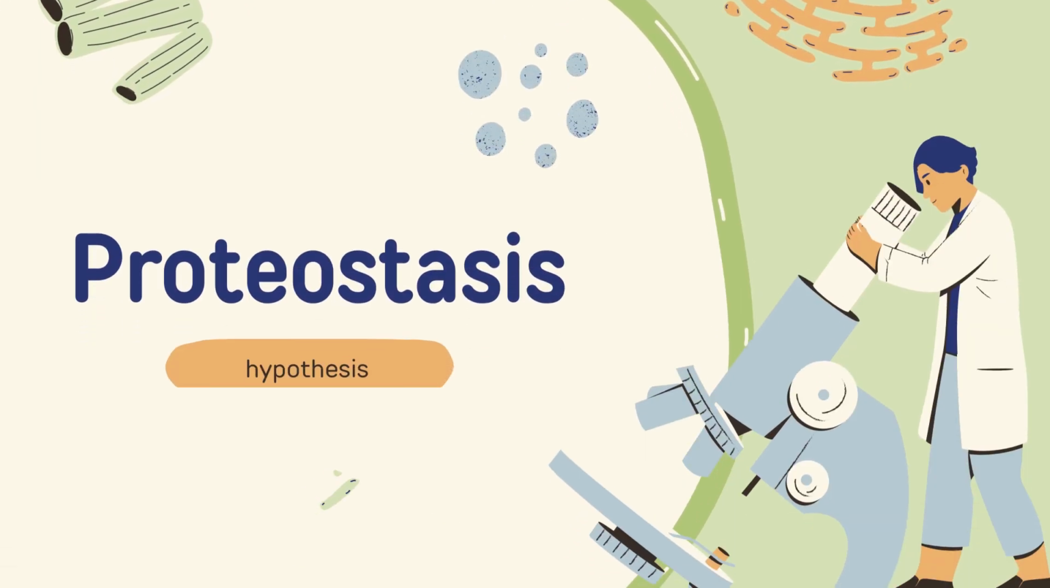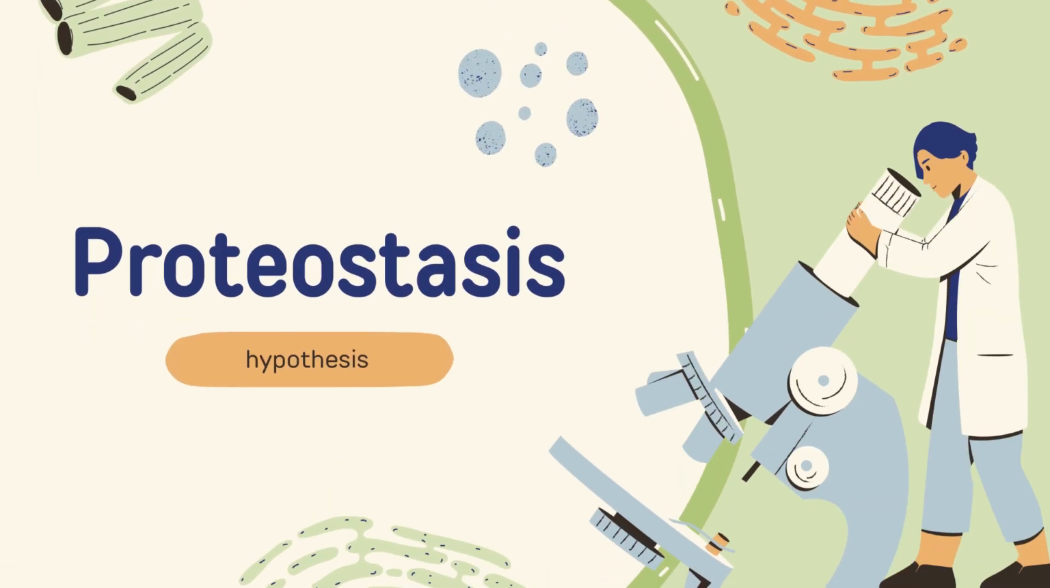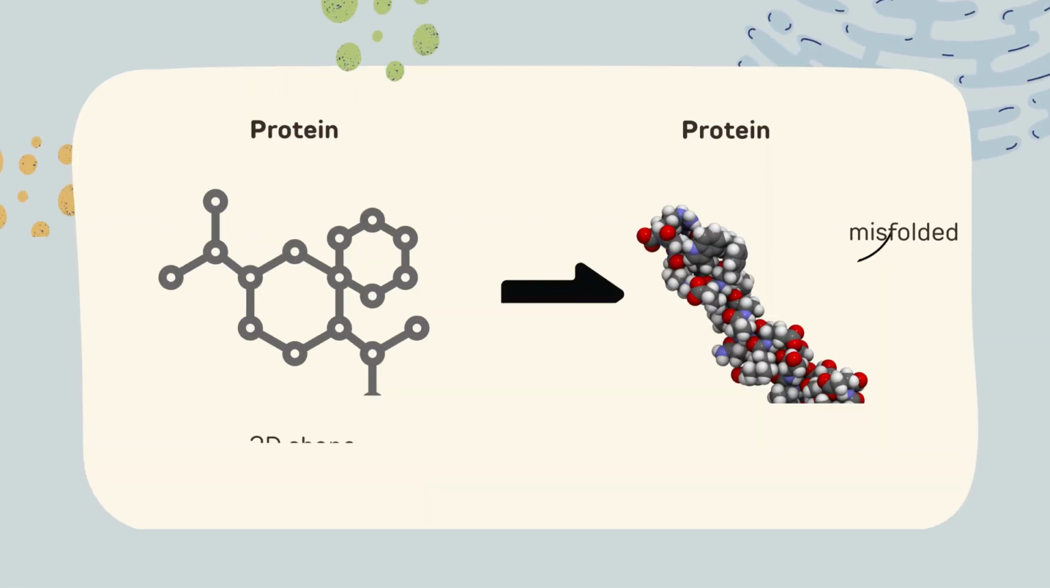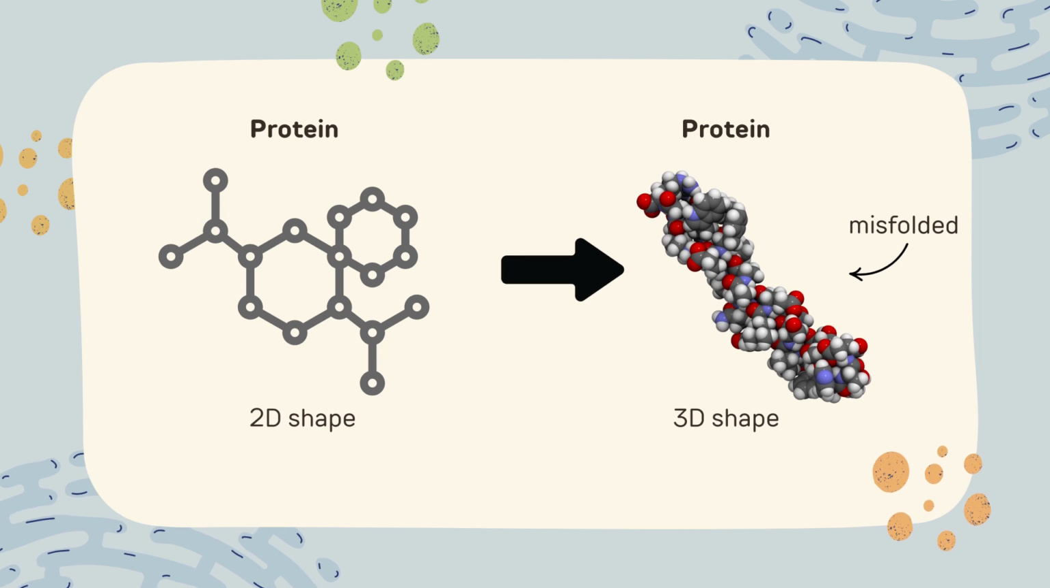The last ALS hypothesis I'll be discussing is the proteostasis hypothesis. Now, after a protein is made, it needs to undergo folding to become functional. Proteins will fold into a specific three-dimensional structure called the tertiary structure. Around 30% of newly made proteins are misfolded. In other words, they aren't folded into their proper shape, and therefore they need to be refolded.